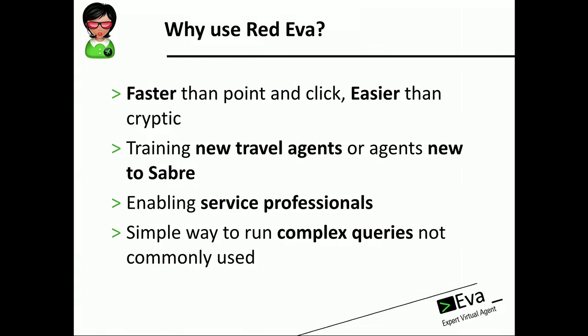It is a great tool for new travel agents, agents that are new to Sabre, or service professionals that need to work in the Sabre environment without significant training, such as in call centers. Even for experienced travel agents, it's a great way to run complex and not often used queries simply and efficiently. And we're constantly looking for more features. We view Red EVA as a true travel agent assistant. So we're adding new features, new functionality all the time, some of which we're going to show you today. So with that in mind, let's take a look at Red EVA.